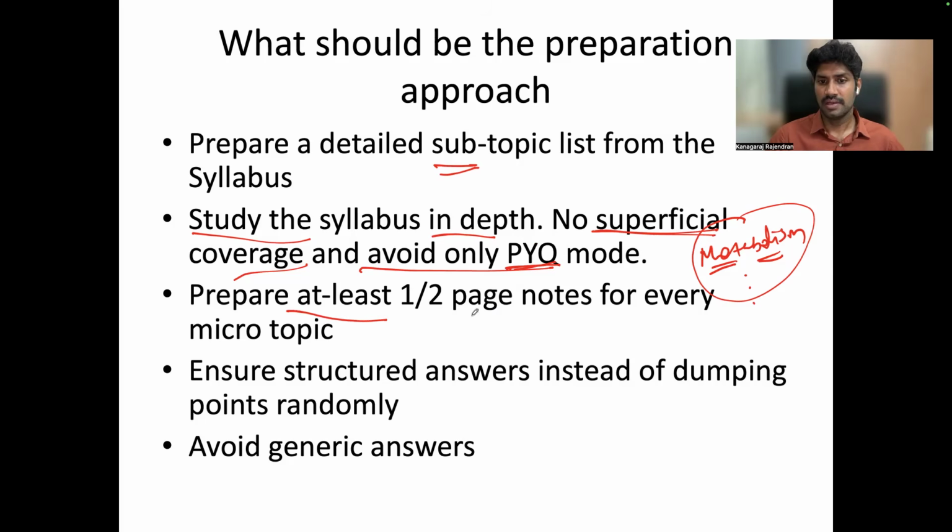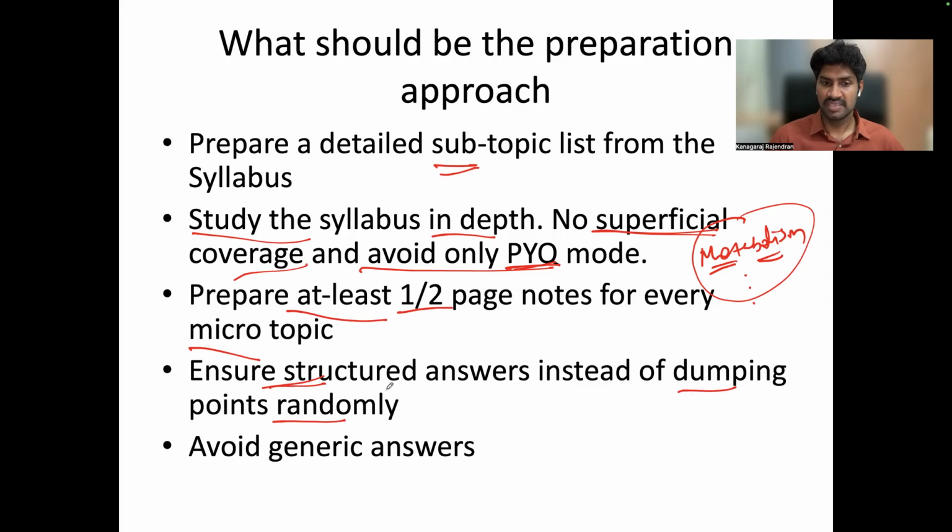Then to address this problem, prepare at least half-page notes for every microtopic in the syllabus. They always expect a properly structured answer in the Agri optional paper. So please don't dump your answers randomly. Always organize your points properly.